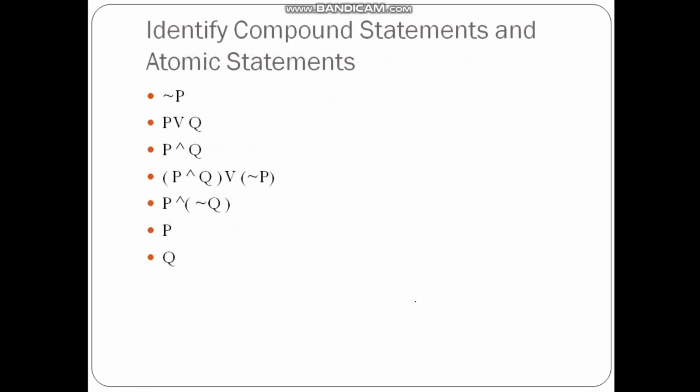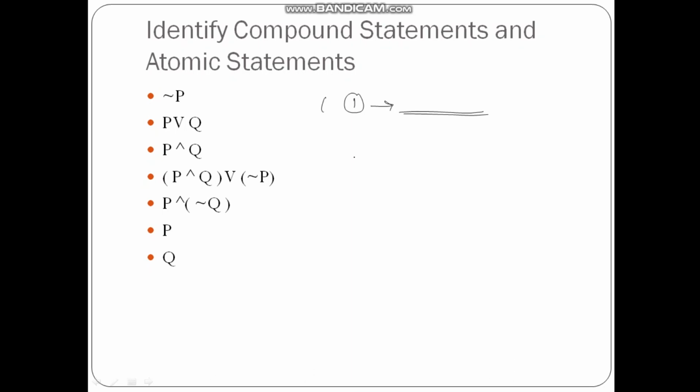Moving ahead, identify the component statements and atomic statements here. This we have discussed in the last lecture. What is the meaning of compound statement and atomic statement? First let us consider the atomic statement. An atomic statement is a statement which is not connected by any of the connectives.